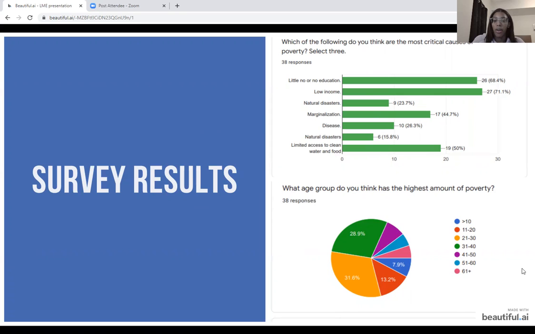And this other one I thought was interesting too was I asked them, what age group do you think has the highest amount of poverty? And majority of them said 21 to 30, 31 to 40, or 11 to 20.